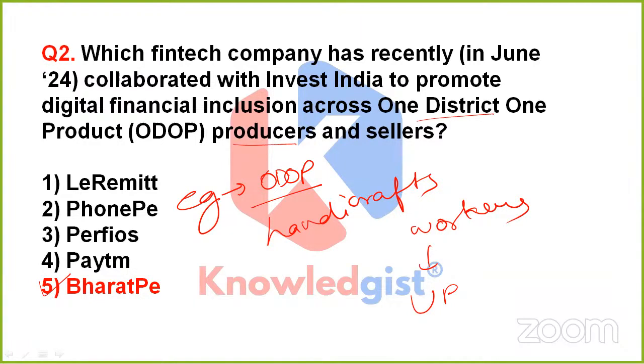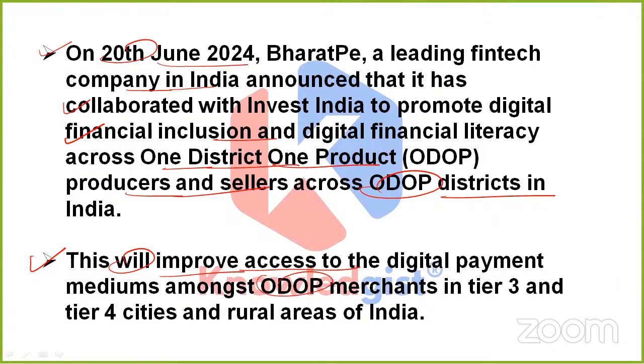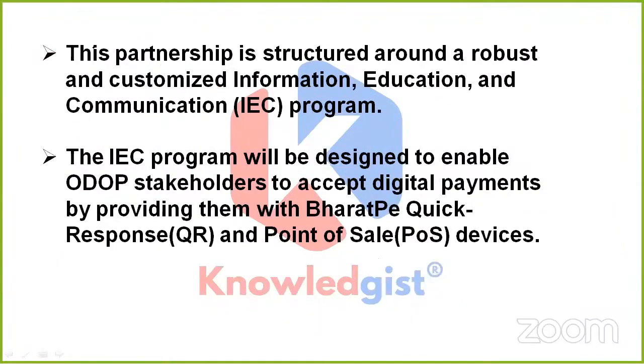So yes, this time the name of that particular fintech company is option 5, that is Bharat Pay. If we talk about 20th June 2024, we come to know that Bharat Pay, which is a leading fintech company in India, announced that it has collaborated with Invest India. The reason is to promote digital financial inclusion and digital financial literacy across one district, one product, producers and sellers, and of course, across all the ODOP districts in India. This will improve access to digital payment mediums among all the ODOP merchants in Tier 3 and Tier 4 cities, and also in the rural areas of India.